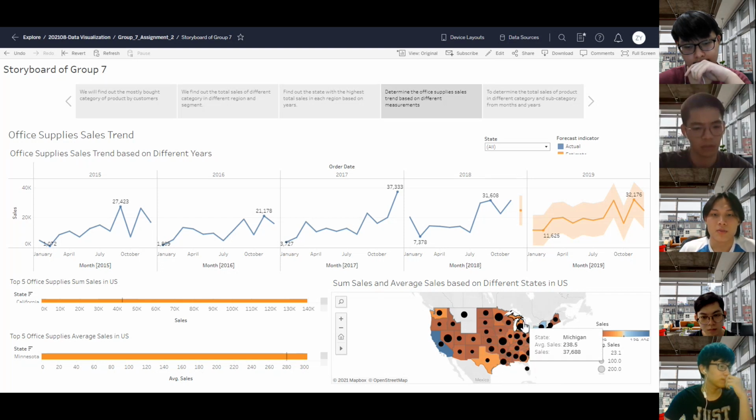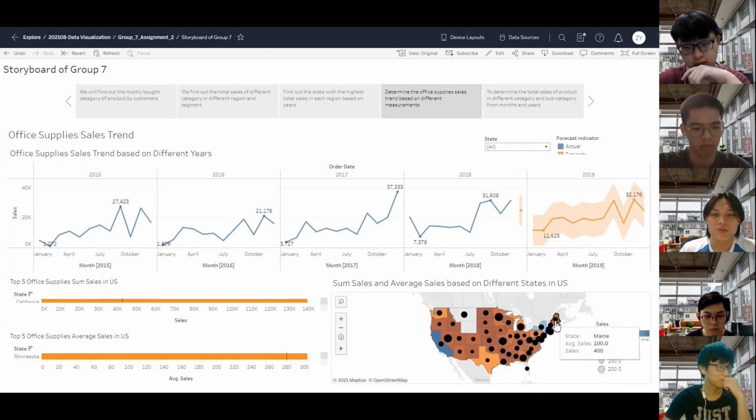In sum sales, we can compare with the graph on the top bottom left, top 5 office supplies sales in US, where the most office supplies sales country is California in the dark blue color, with a number of sales about 140,000. Second would be New York in light blue color, with a number of sales around 90,000, and third is Texas in orange color, with a number of sales around 42,500.